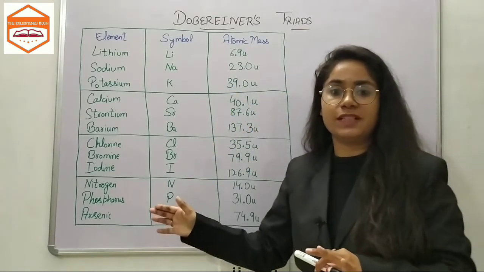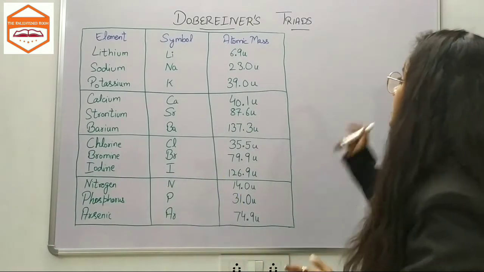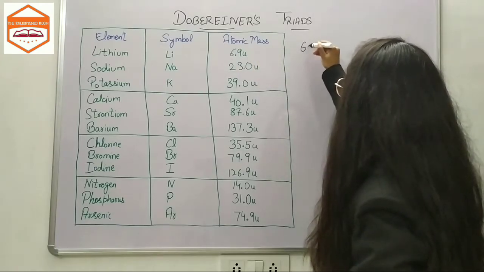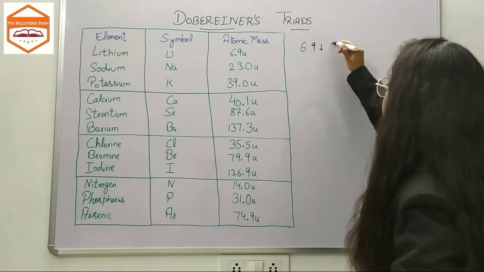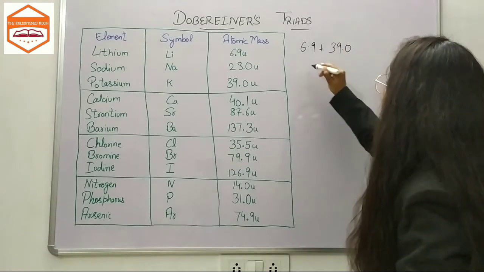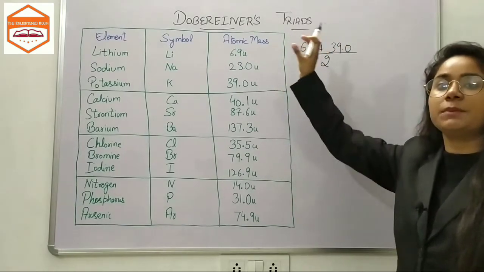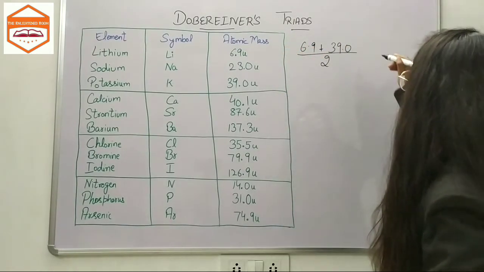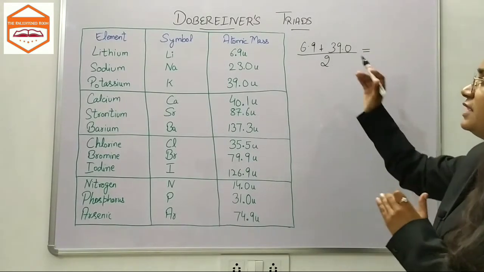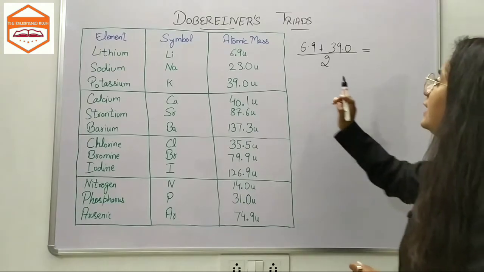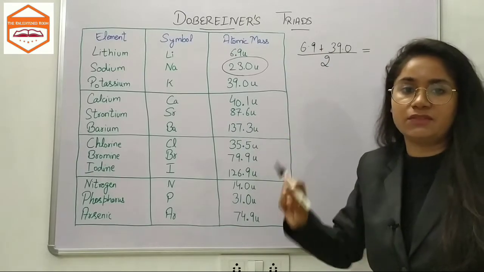And there's a formula for that, a trick for that. We take the atomic mass of the first element and the atomic mass of the third element in each group. Let's take 39.0, and we take the average of the first and third elements' atomic masses, and the average of these two would be nearly equal to the atomic mass of the second, middle element.